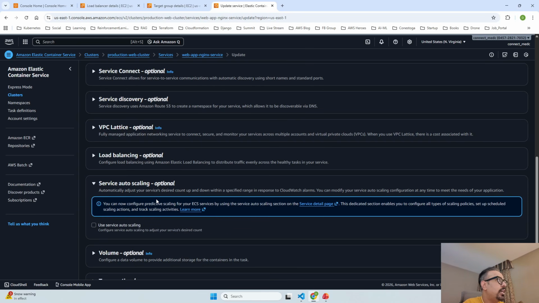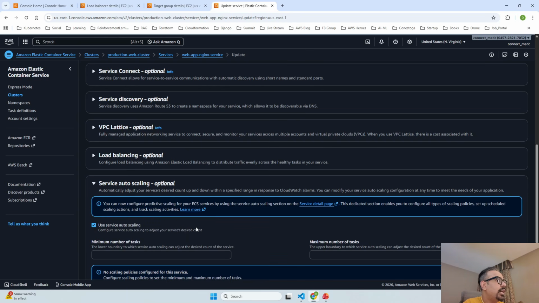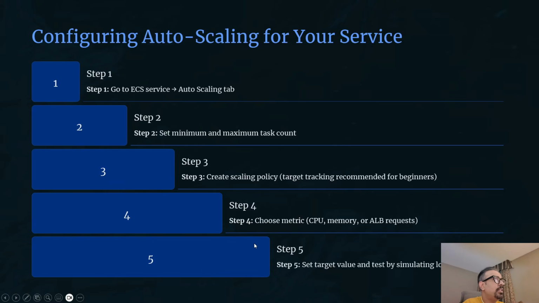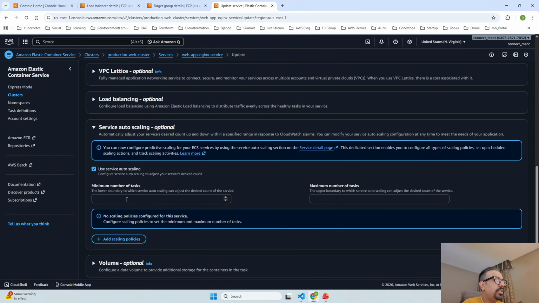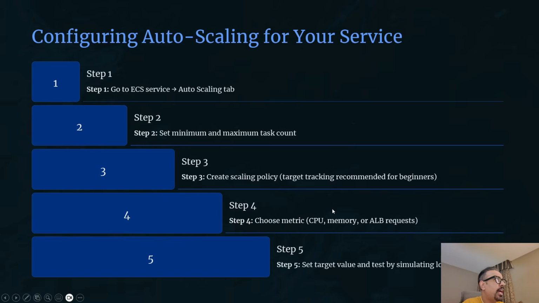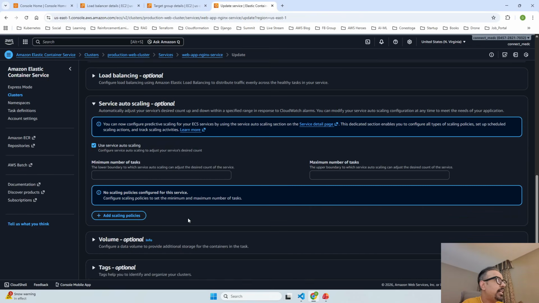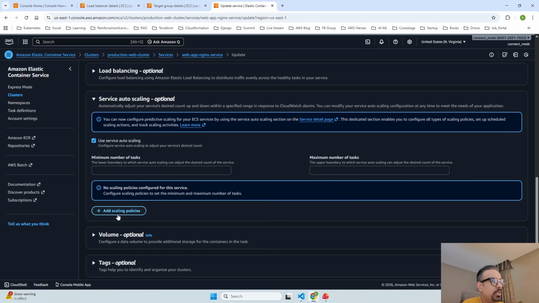I click on this and then I say use service auto scaling, and here come the two options that I'm speaking about: set minimum and maximum task count. So let me go ahead and mention the task count over here. And after that, we will create a scaling policy once we select the task count, by adding the scaling policy over here.